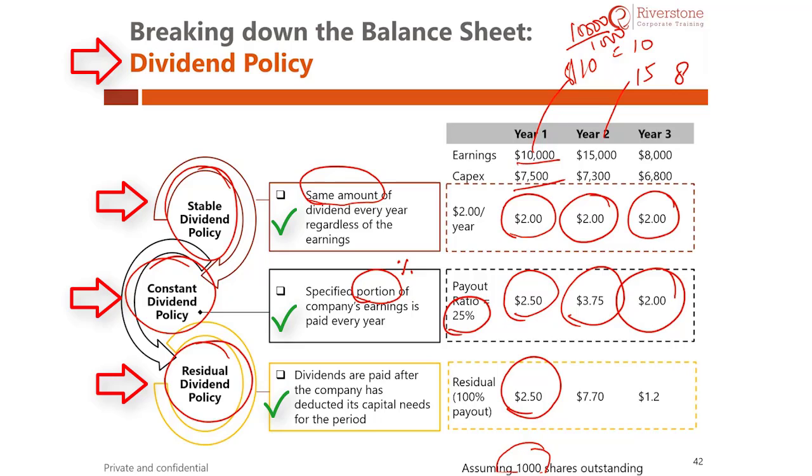In the second case, 15,000 minus 7,300 gives around 7,700. This gives a dividend of around $7.70. In the third case, the balance is only 1,200 and we have 1,000 shares, which results in a dividend of around $1.2.